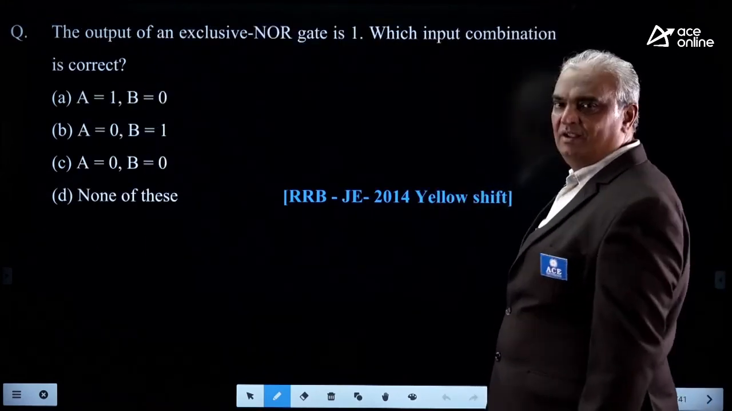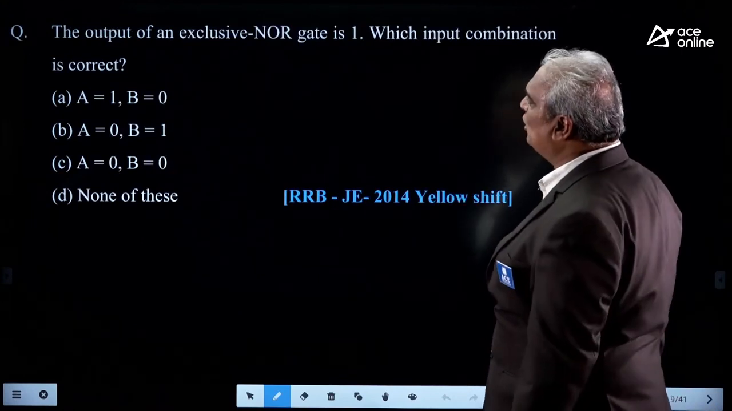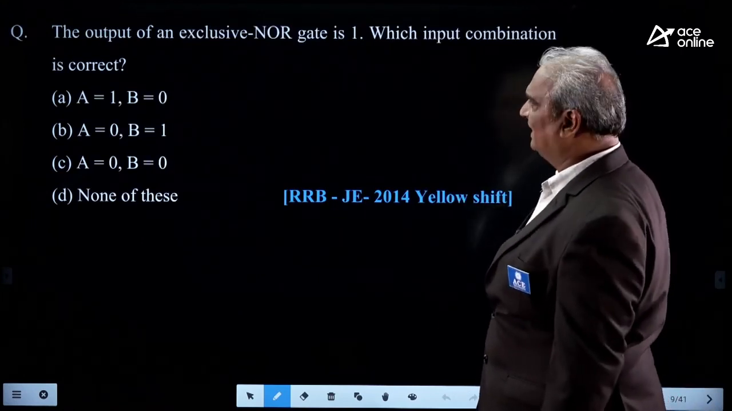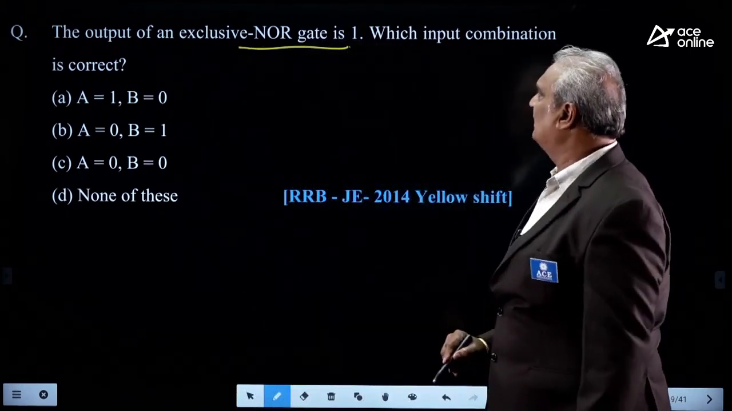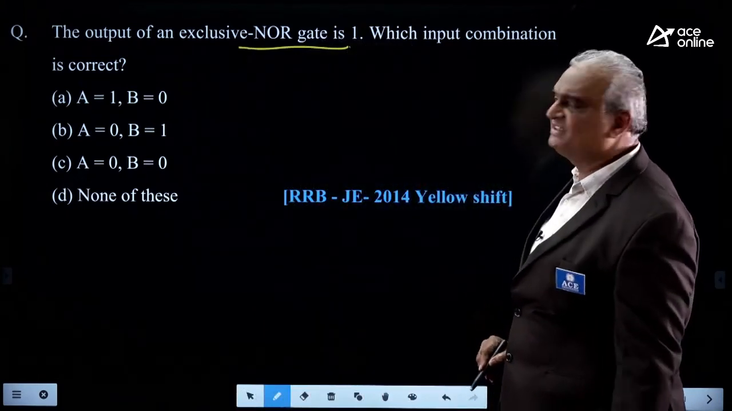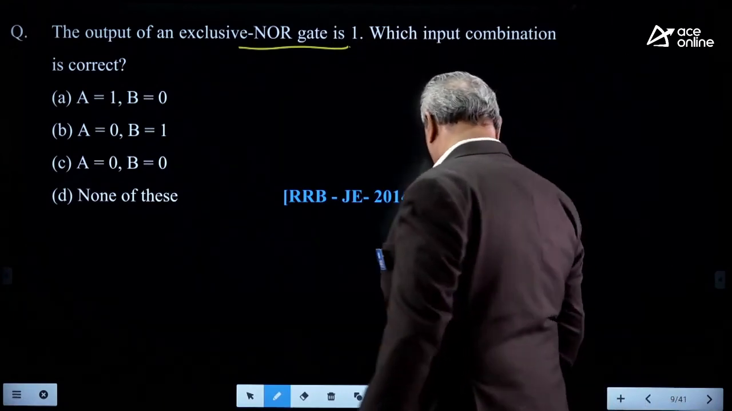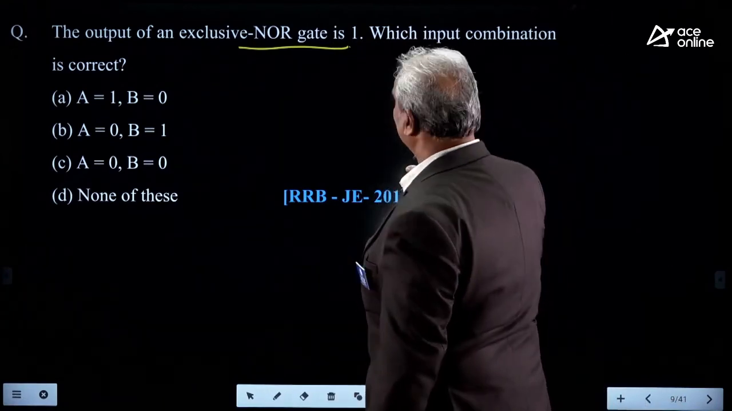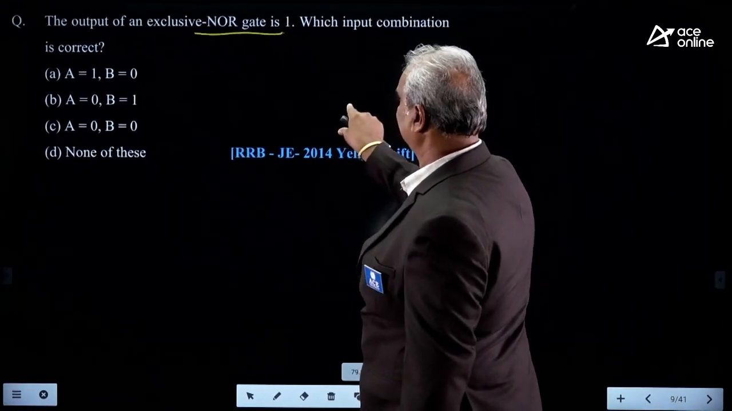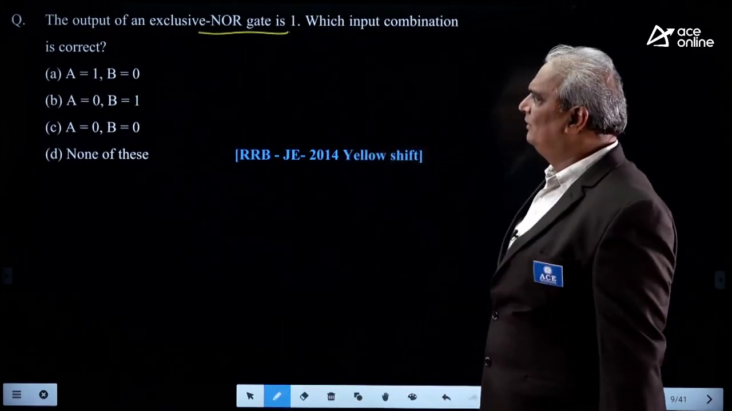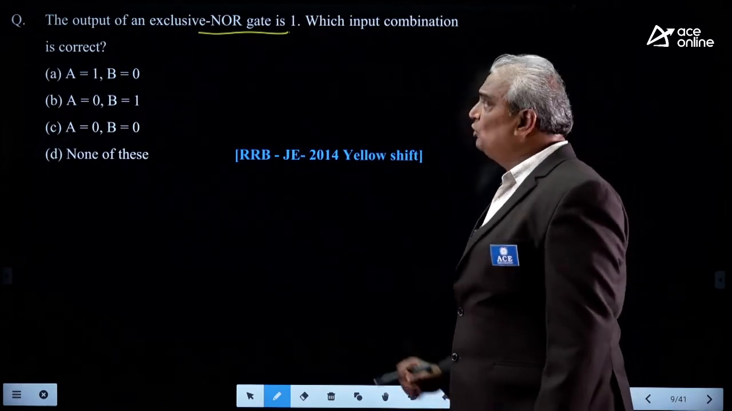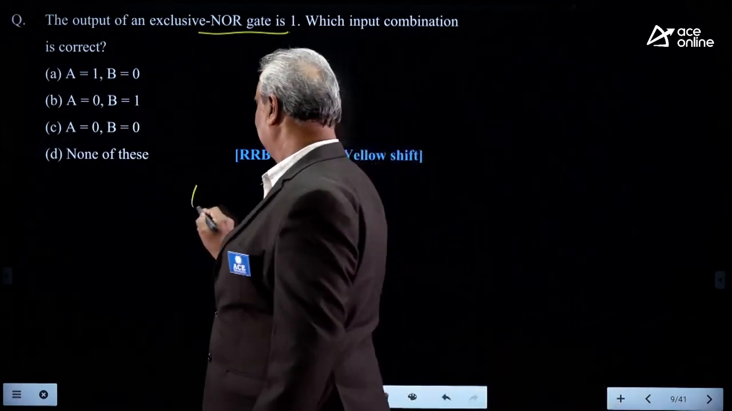Next. The question is like this. Output of an exclusive NOR gate is 1. Which input combination is correct? Meaning, to get 1 at the output of an XNOR gate,